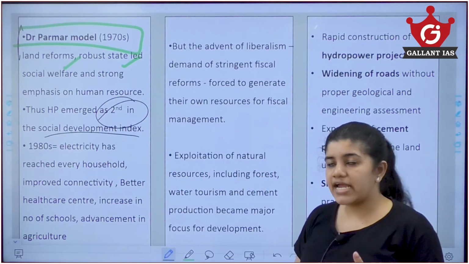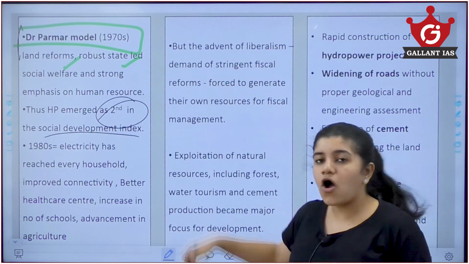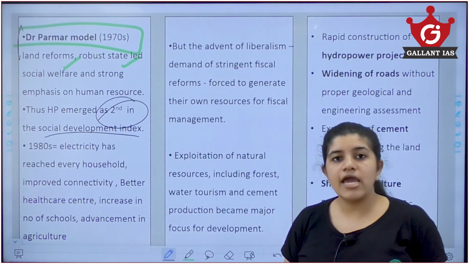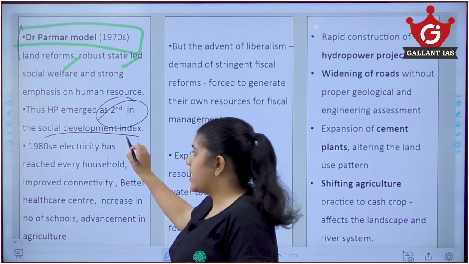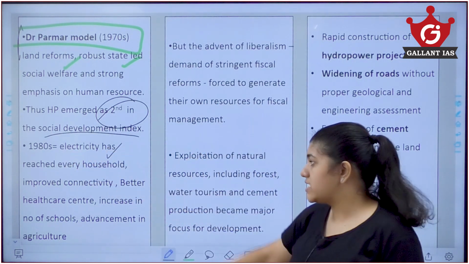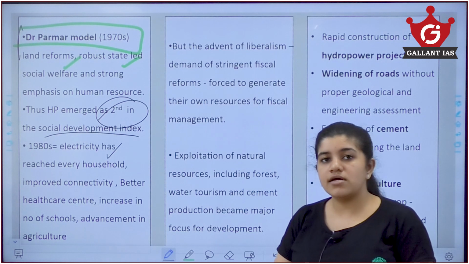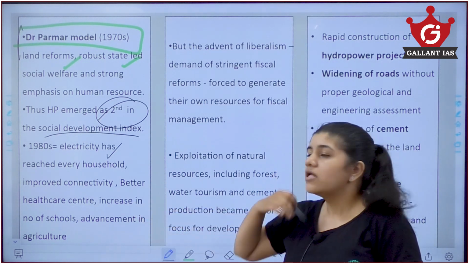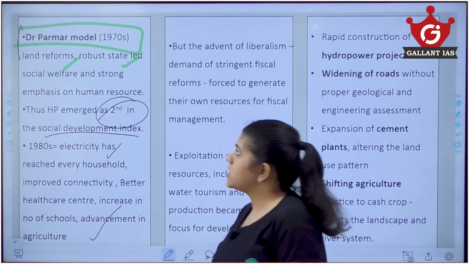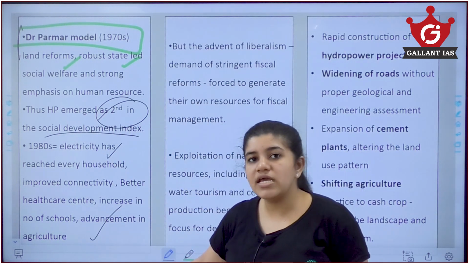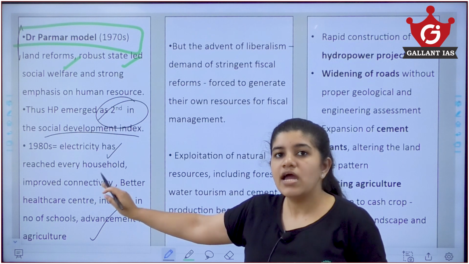Also, by the 1980s, with the implementation of all these models, they were able to get electricity. All the houses in Himachal Pradesh were electrified in the 1980s. Also there were healthcare centers, the number of schools increased, and agricultural development was also ensured in this area. Now this is what happened in Himachal Pradesh during the 1970s and 1980s.